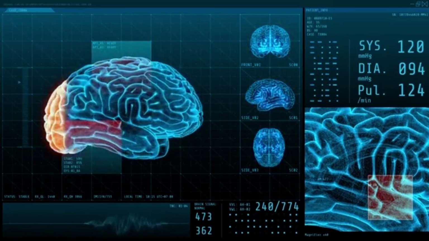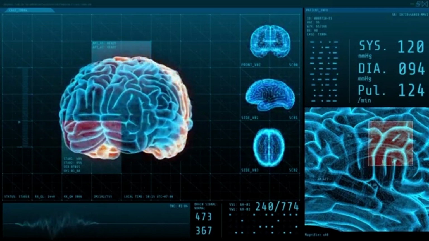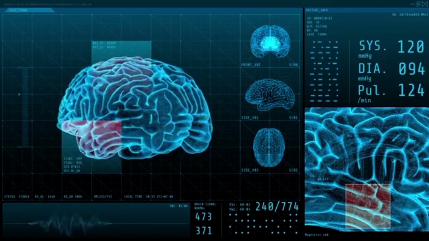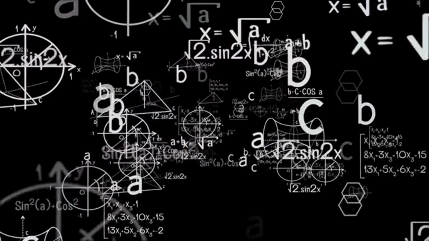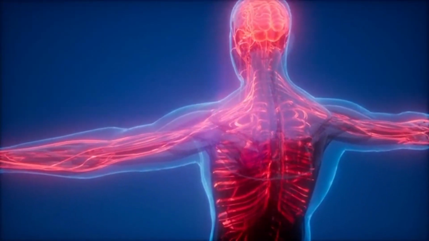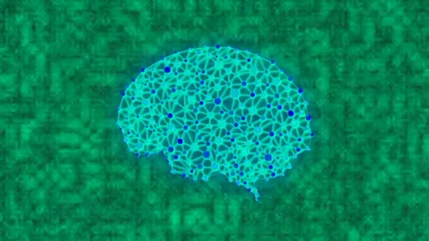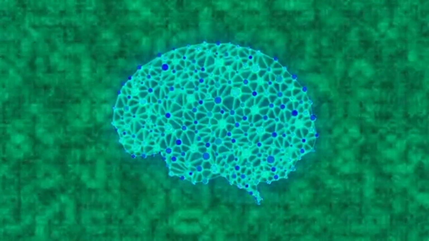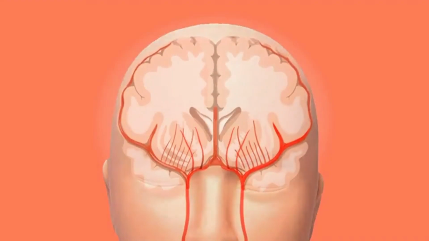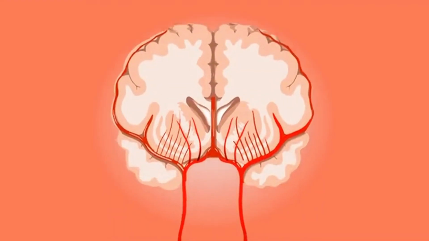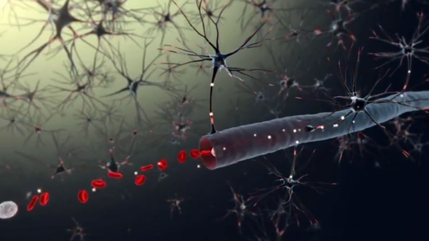2. Neurogenesis. Neurogenesis refers to the process of creating new neurons in the brain. This process occurs mainly in two regions of the brain, the hippocampus and the olfactory bulb. Neurogenesis is important for learning because it allows the brain to create new neural networks and adapt to new experiences.